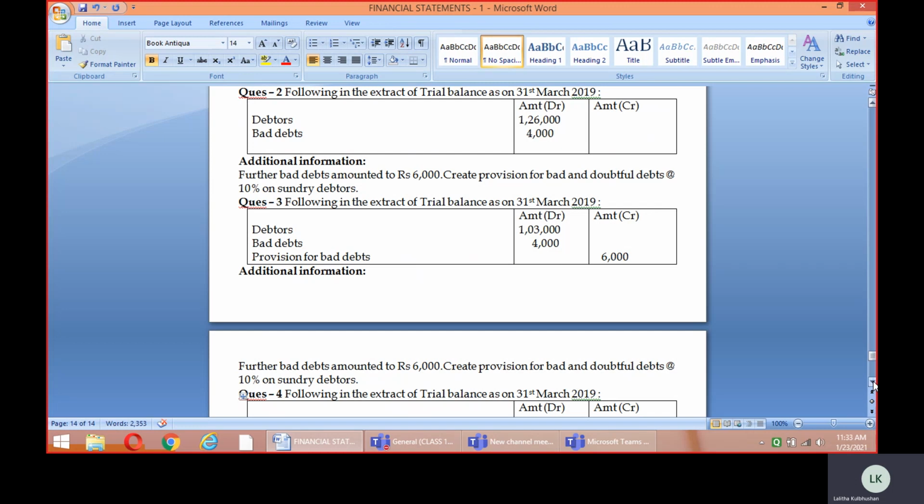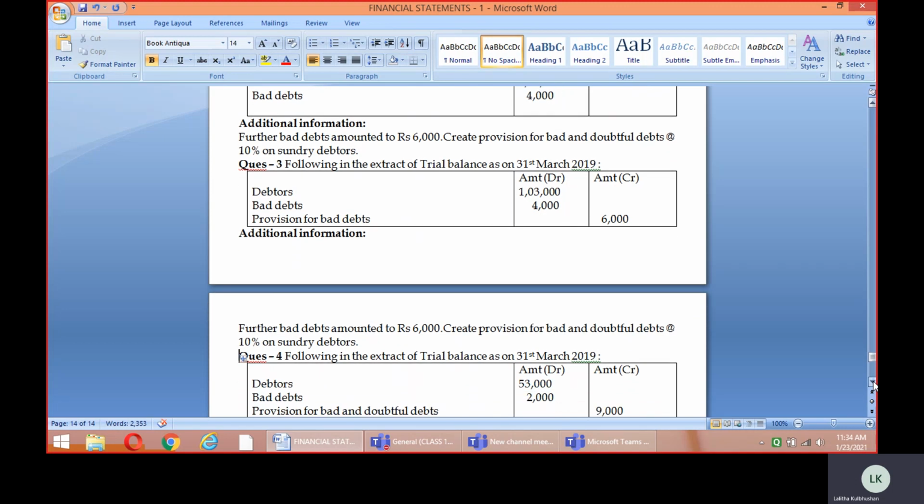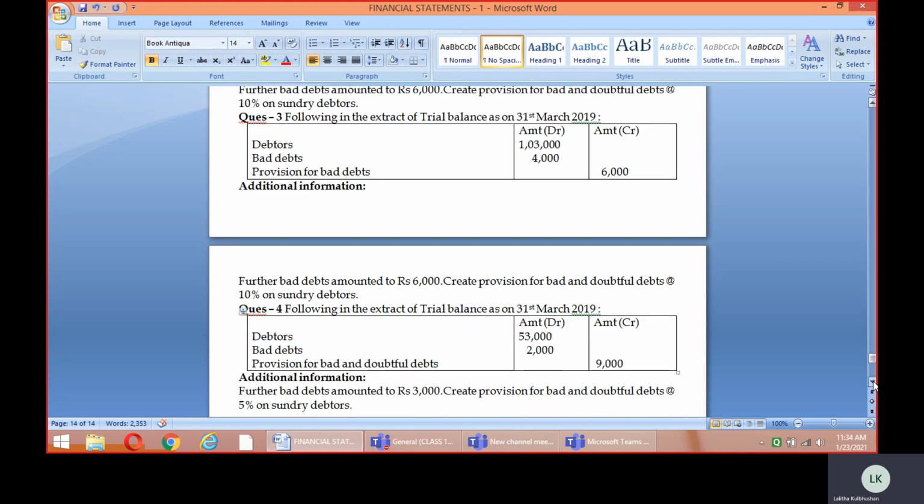It is very similar, but you need to check whether the old provision is more than the total of old bad debts, new bad debts and the new provision. Just check the total, and if the total is less in comparison to the old provision, then it has to be taken on the credit side. I'm not sure, so just calculate it and find out.